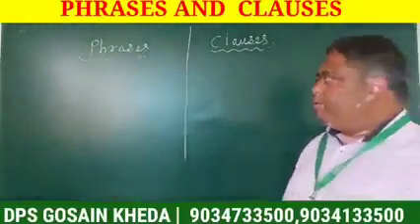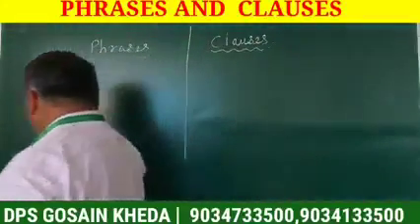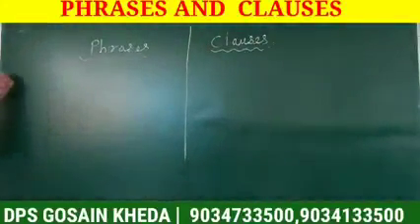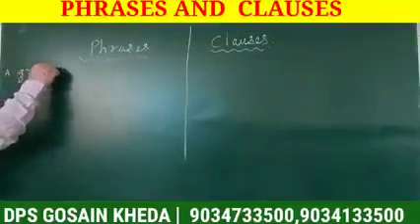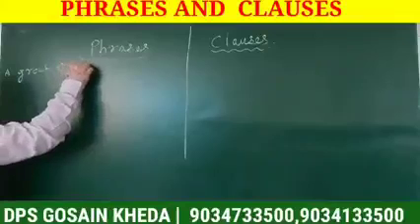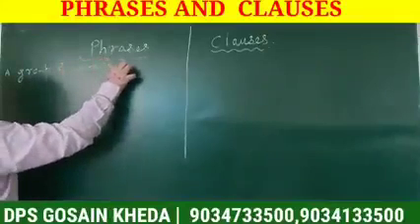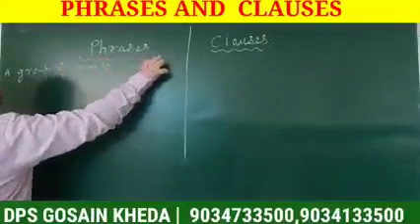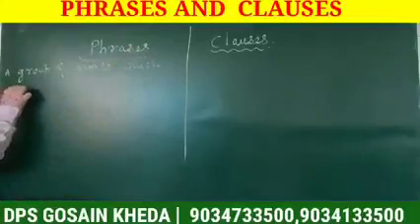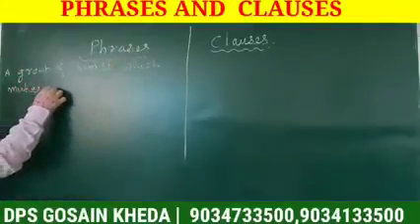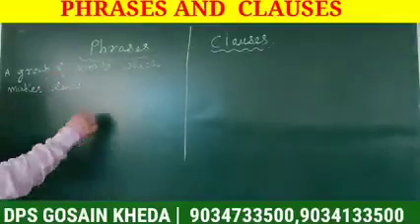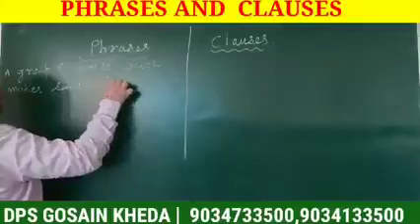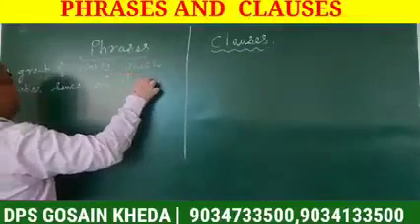And before that, we will see what is the meaning of phrase. Phrase means a group of words which makes sense, but it is incomplete.